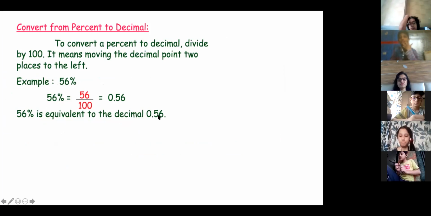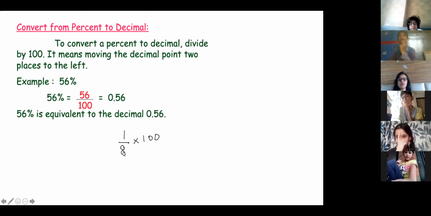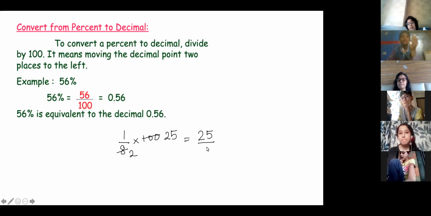Can you tell how to convert 1 by 8 fraction to percentage? Okay. 1 by 8 into percentage, multiply with 100. Lowest form karo. 8 to the 4, sorry, ulta bol. 4 to the 8, and 4 5s are 20. 4 25s are 100. Ma'am, I did it from 2. So I made 8 into 4 and I made 100.